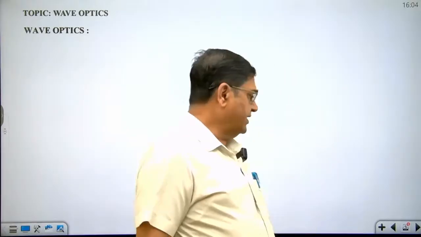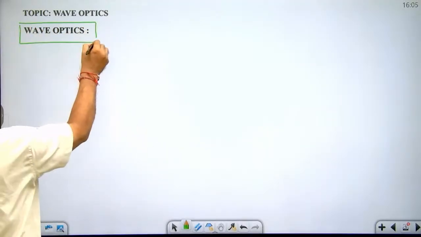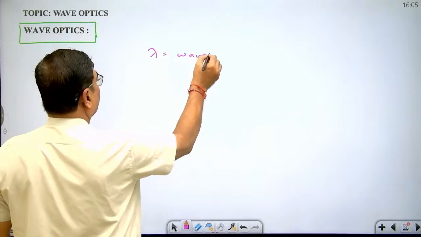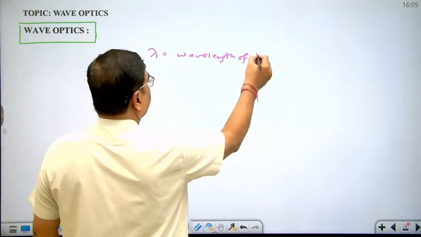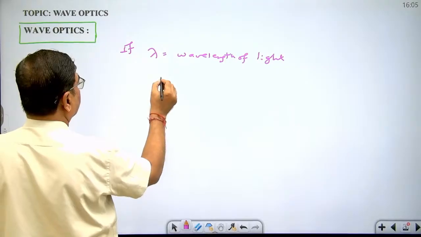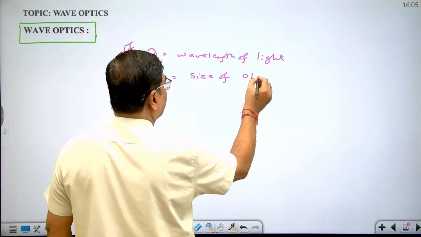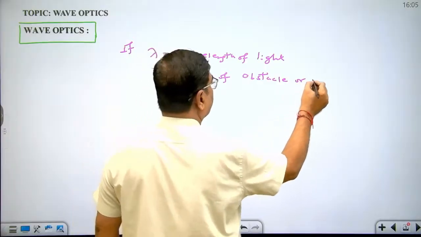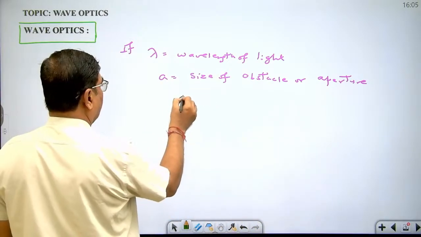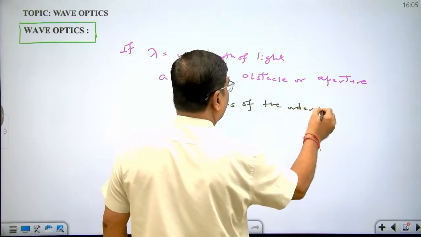Dear student, light will behave as a wave when the wavelength of light, lambda, is of the order of a, the size of the obstacle or aperture.